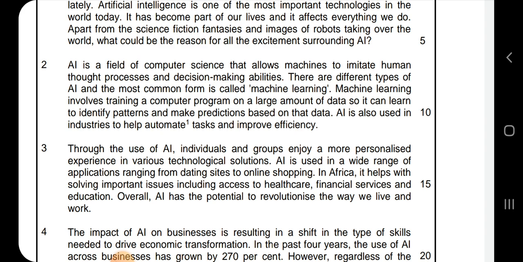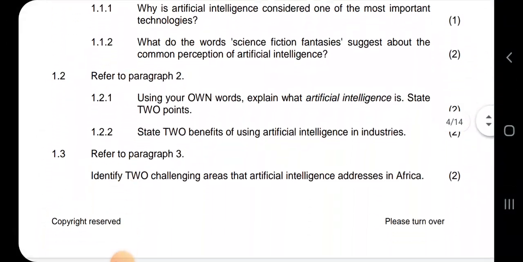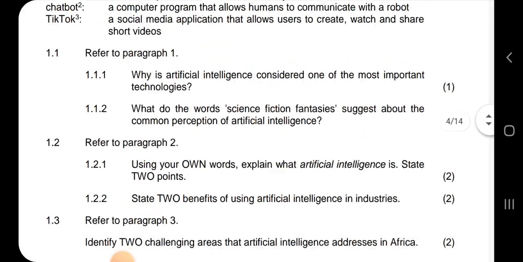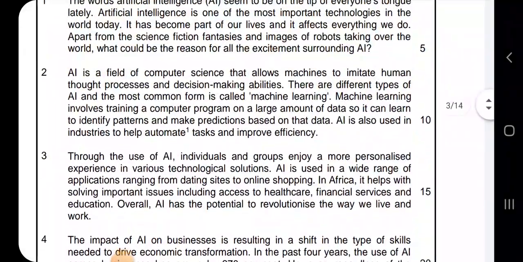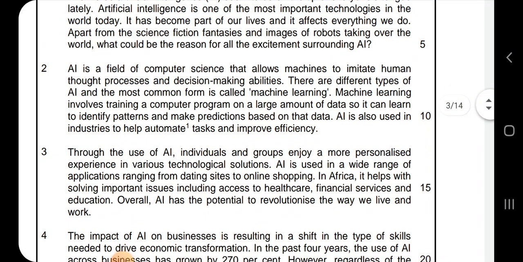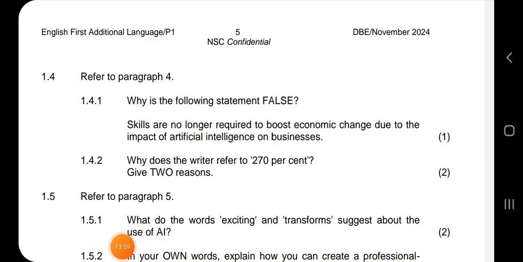It helps with solving important issues including access to healthcare, financial services, and education. So that's what it does in Africa.